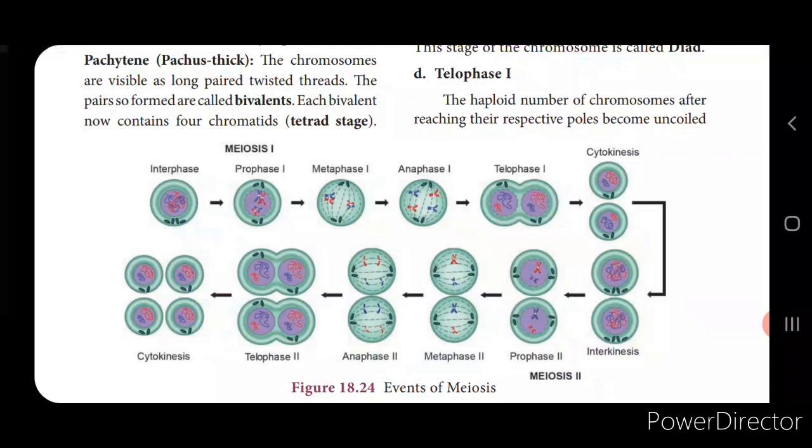Next is the meiosis. In meiosis cell division, the number of chromosomes is reduced from diploid to haploid, that is from 2n to n. So this is called reduction cell division, and meiosis produces 4 daughter cells from the parent cell. This consists of 2 divisions: the heterotypic division, that is the first meiotic division, and the homotypic division, that is the second meiotic division.